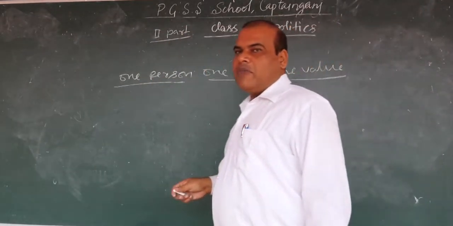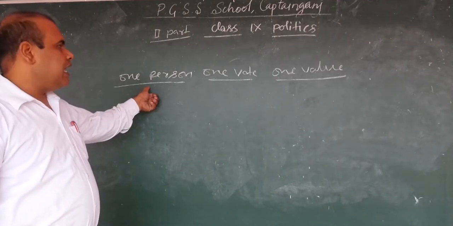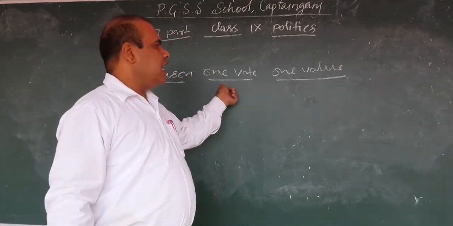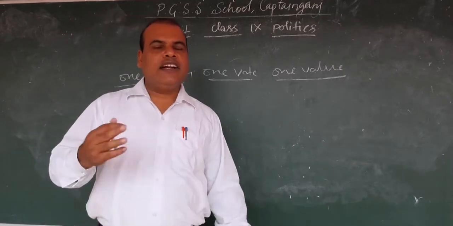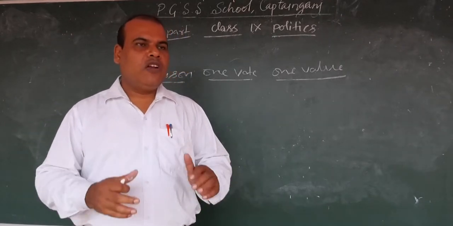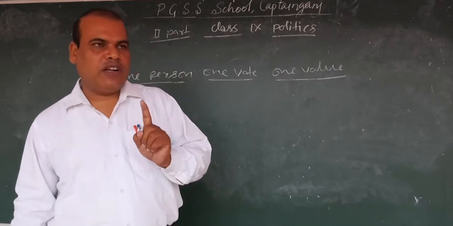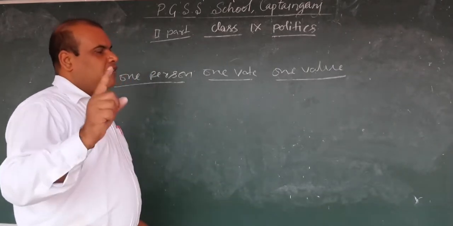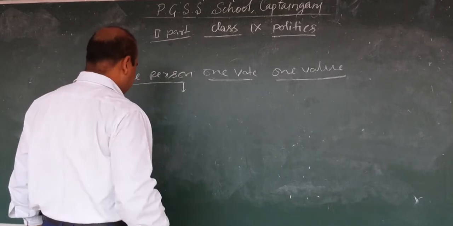In a democratic form of government, each and every person has the right to cast one vote and their value is one. Either a high grade official or a lower grade peon, both have an equal right to cast a single vote, and their value is also one. This is very remarkable.